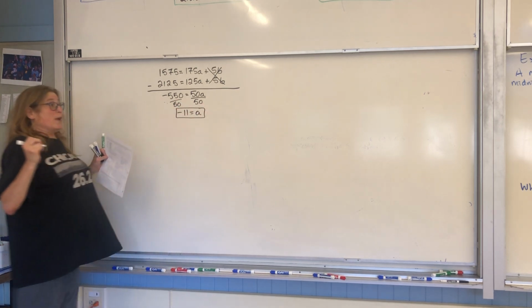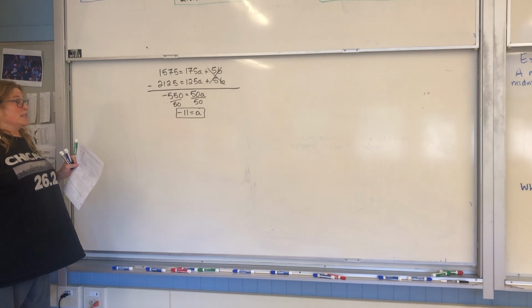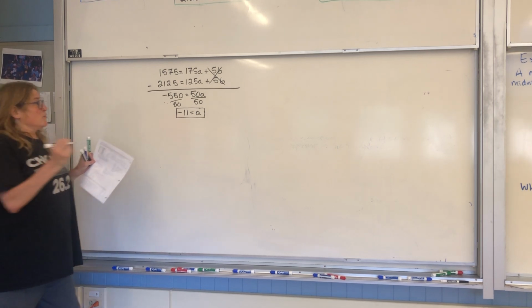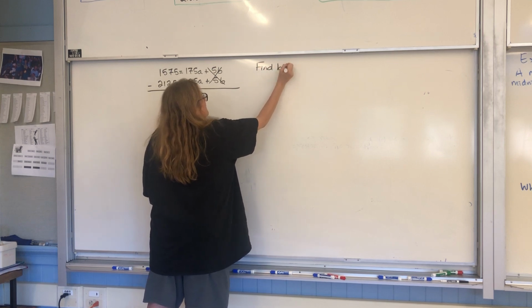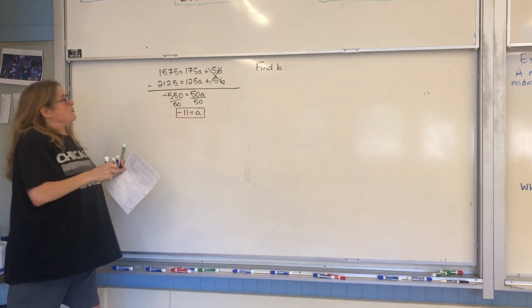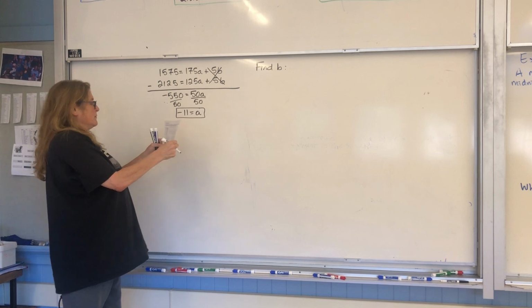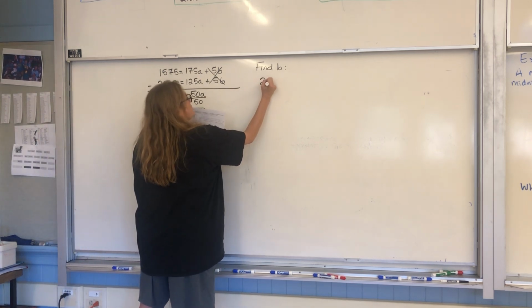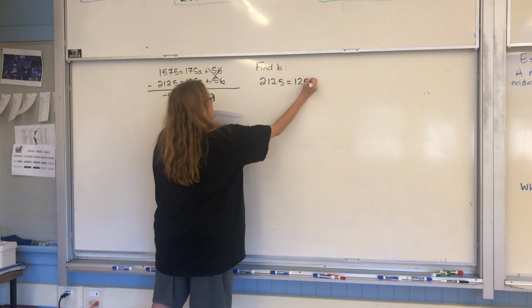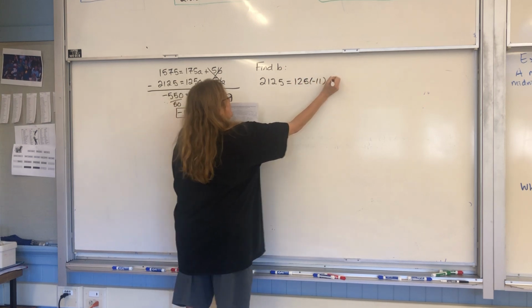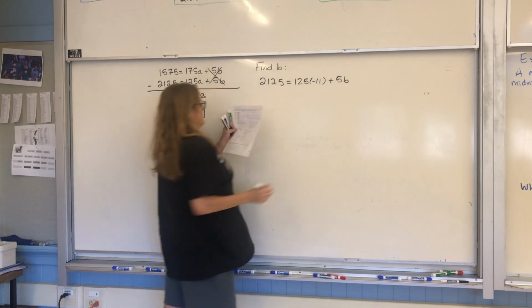But we know we have to find B and we have to find C. So let's find B. I can use either one of these equations, doesn't matter which one. I'll just use this one. 2125 equals 125 times negative 11 plus 5B.